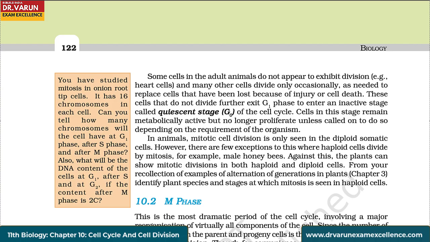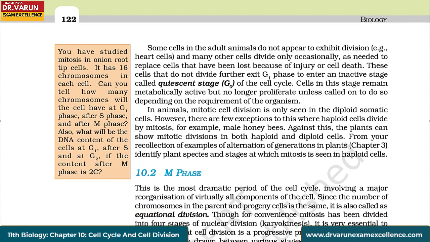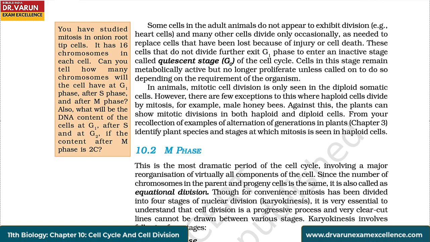Continuing, some cells in the adult animals do not appear to exhibit division, for example heart cells, and many other cells divide occasionally only as needed to replace cells that have been lost because of injury or cell death. These cells that do not divide further exit G1 phase to enter an inactive stage called quiescent stage or G0 of the cell cycle.